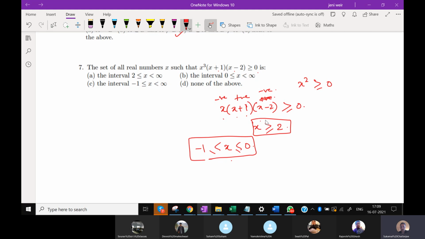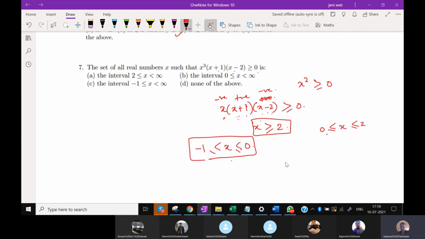So among the given options, none of the options are including these two choices. If x lies between 2 and 0, then x becomes positive, x plus 1 becomes positive, but x minus 2 will become negative when x is lying between 2 and 0.